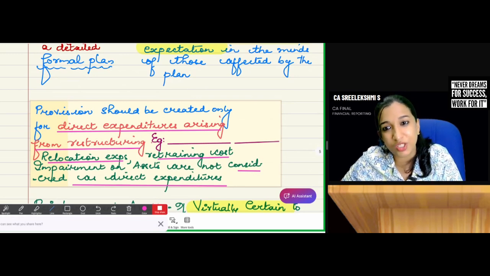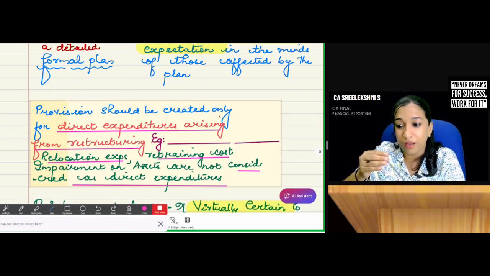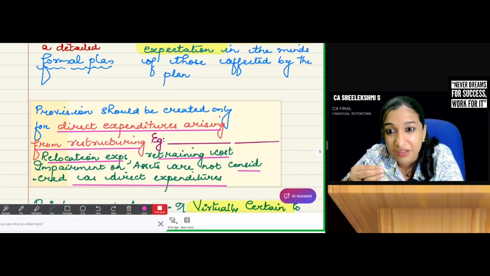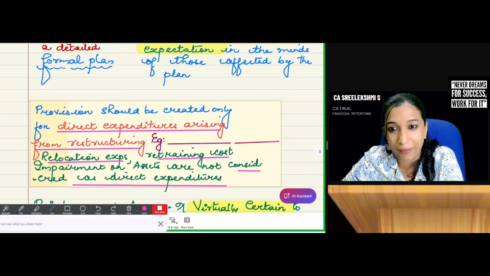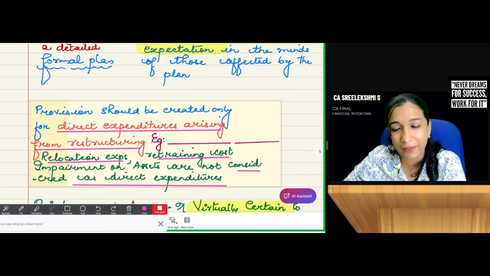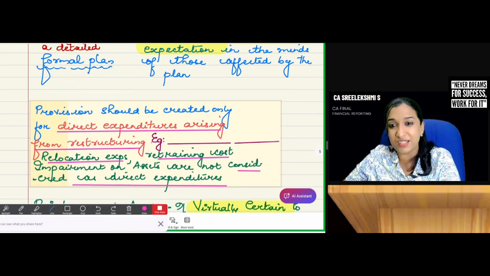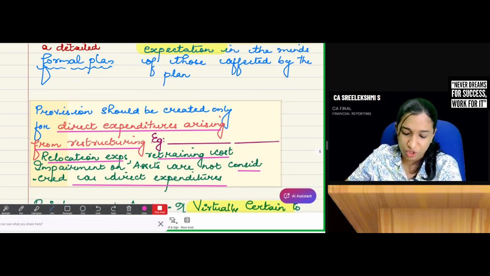So direct expenditures include termination benefits payable, or consultancy fees expected to be paid for this restructuring, and closing of a lease agreement. I was using a building, but I'm shifting my business, so that building is no more required. There is a lease liability, and again an early termination penalty to be paid. These are examples of direct expenditures. Okay.